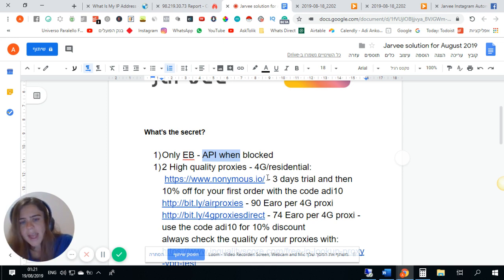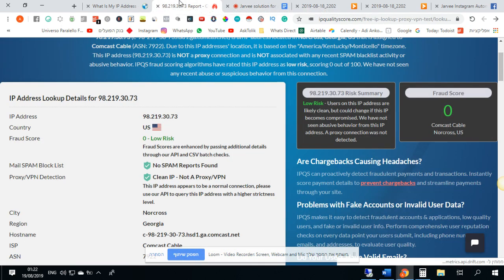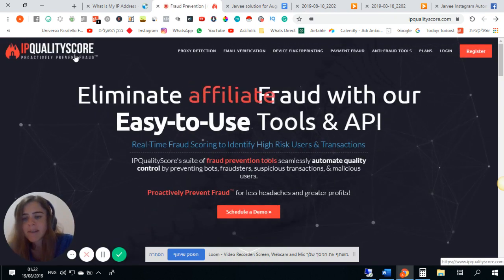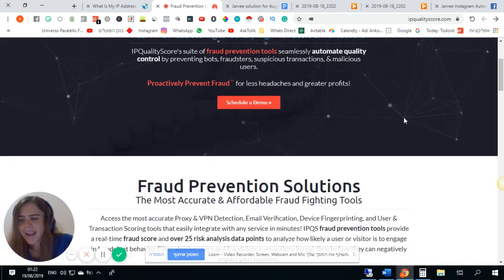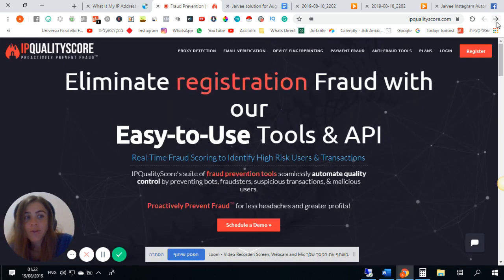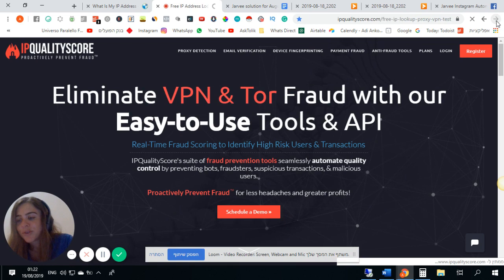So I will tell you which proxy I'm using. But before I tell you that, I want to tell you that before you buy any proxy or before you try any proxy, check the quality. See if it's good for you, because there are some proxies that are actually good for me, and some proxies won't be good for you. So please check it and don't just buy. You need to know which proxy to use and which not to use.